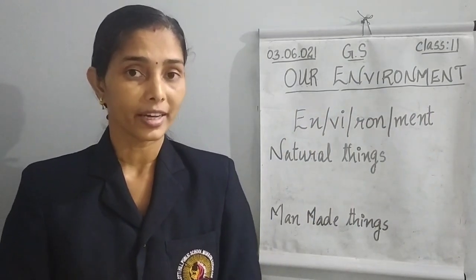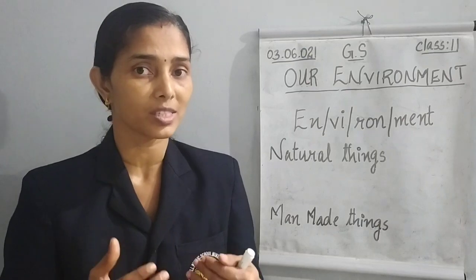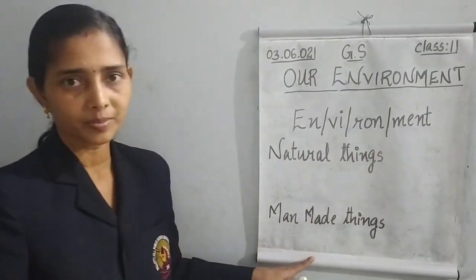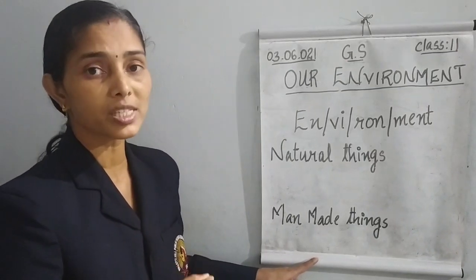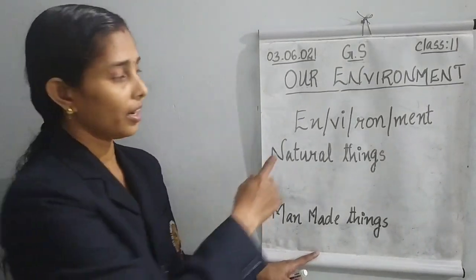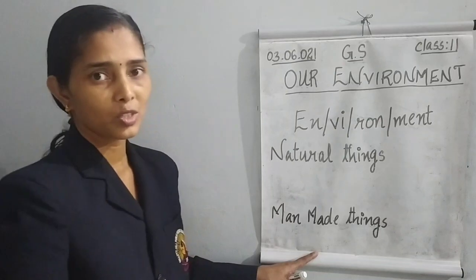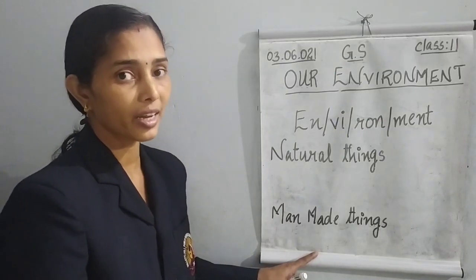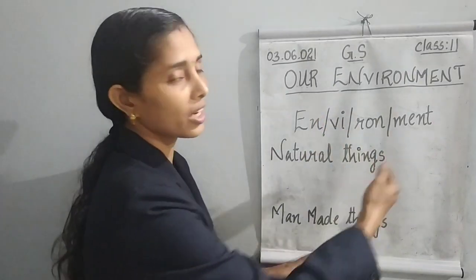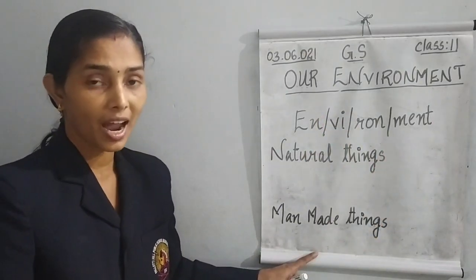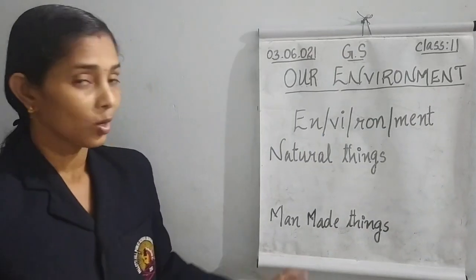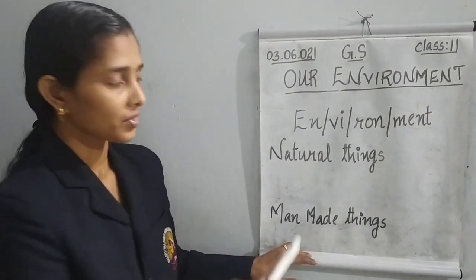This is a lengthy word, so we want to study the spelling of the word environment. It is not so easy, but we can cut this word into pieces and study. Okay, are you ready? Then we can start learning.